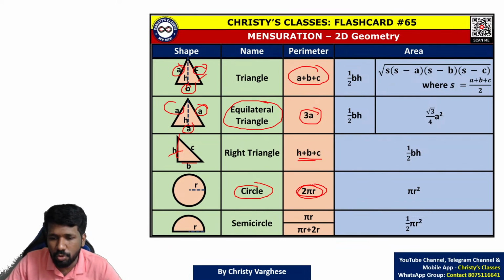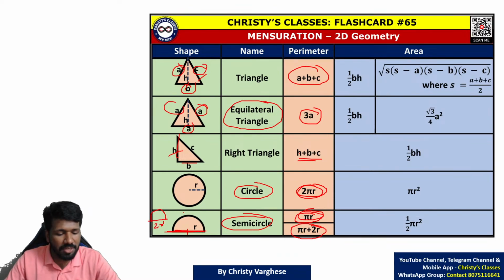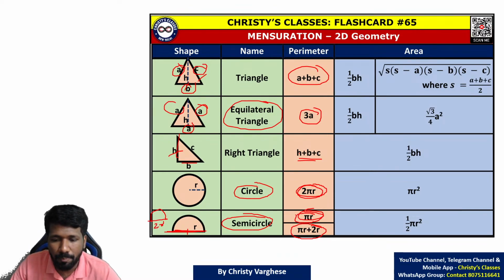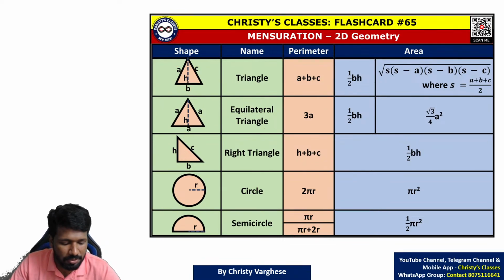A circle's half is a semicircle, so the perimeter of a semicircle should be pi r. Then what I have written here, pi r plus 2r, is when the semicircle is a closed one. If the semicircle is open like this, pi r. If it is closed like this, there is a diameter. Diameter is 2 times radius, so 2r. So pi r plus 2r. That is about the perimeter of these shapes.